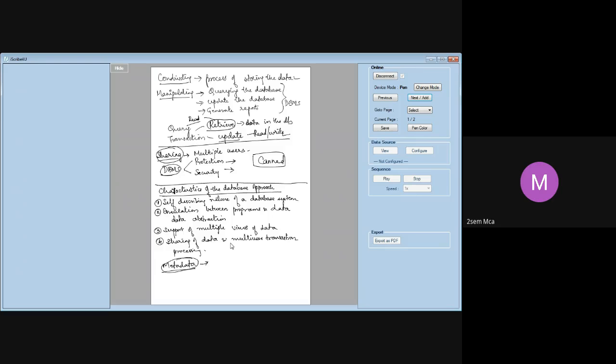What are the constraints that are there? What is the description of that? What is the schema? How is the schema defined? All the information is going to be available in the metadata. This definition is stored in the DBMS catalog, which contains the structure of each file, the type and storage format of each data item, and the various constraints on the data. That catalog, we call it metadata.